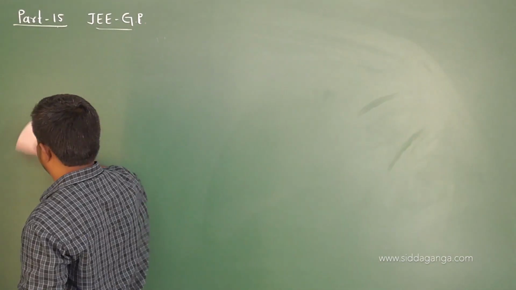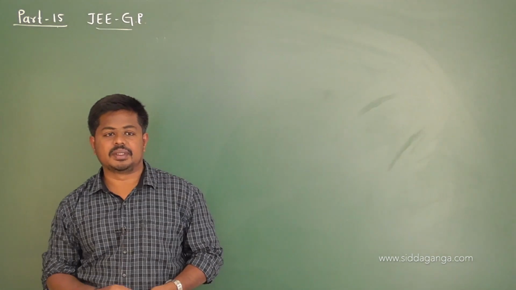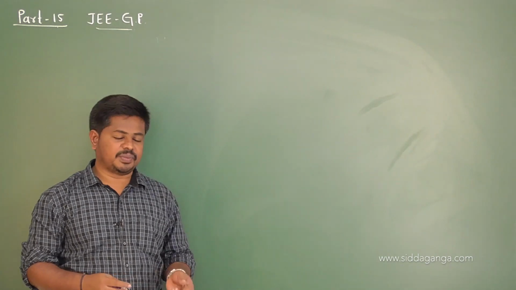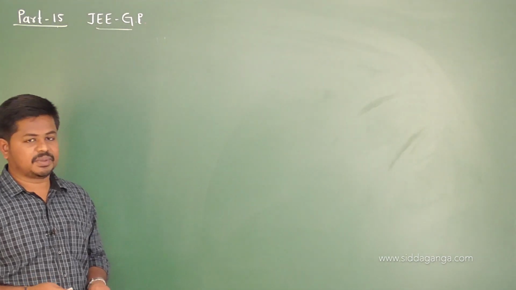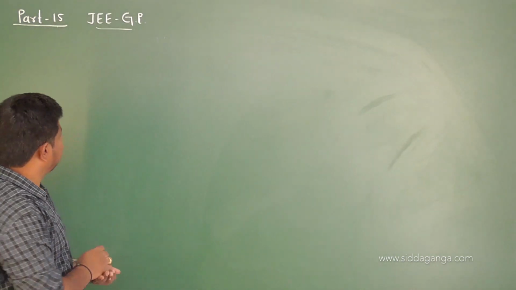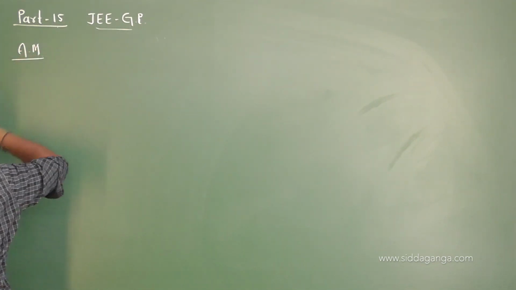Arithmetic mean and geometric mean. Students, I think you are all familiar with the arithmetic mean and geometric mean of two numbers, from the concept of arithmetic progression and geometric progression. Let me discuss first about arithmetic mean, or we can call it AM, right?